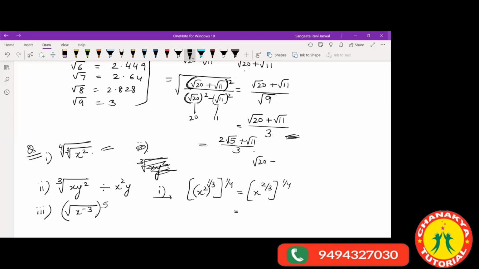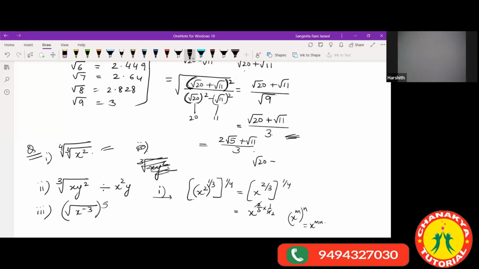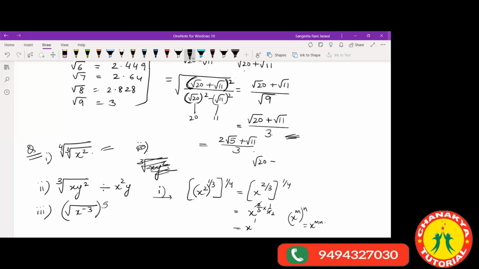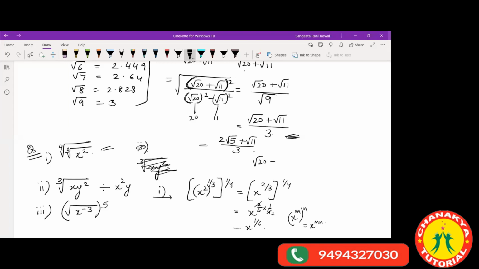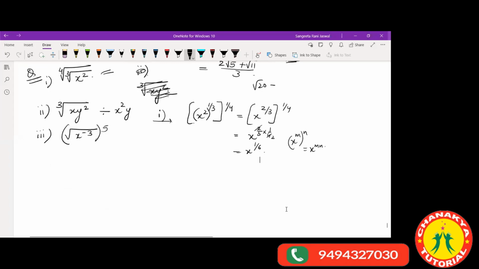So this is x raised to power... See, when you apply this identity here, x raised to power m, raised to power n, this is m into n only, no? So the powers will get multiplied. So you have 2 by 3 multiplied by 1 by 4. When you multiply this, 2 by 12 gets cancelled, so you get x raised to power 1 by 6. Okay, so that's x raised to power 1 by 6. All right. So let's see the next question.